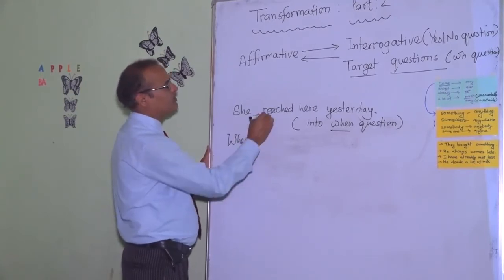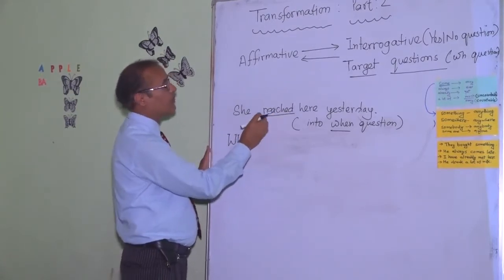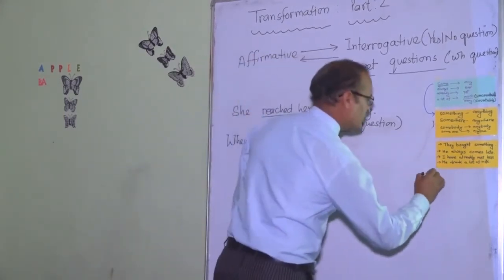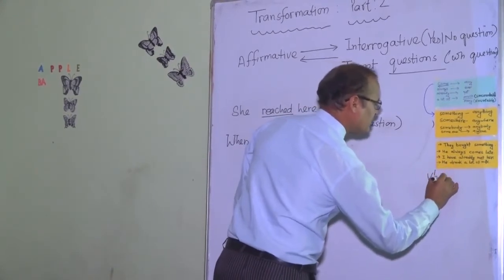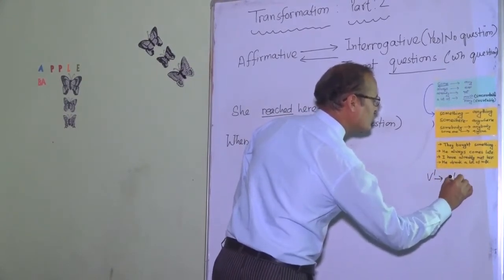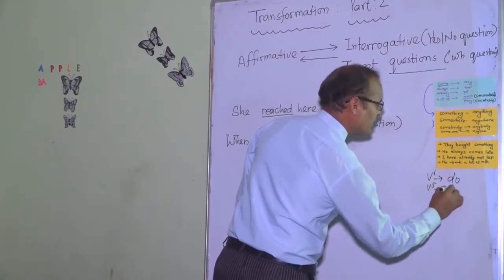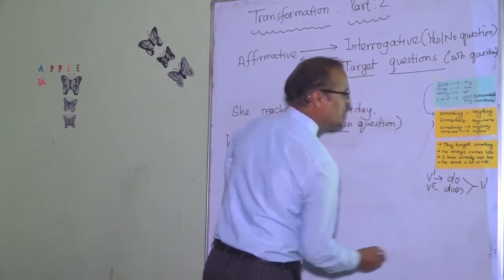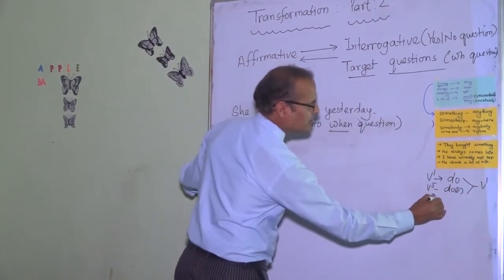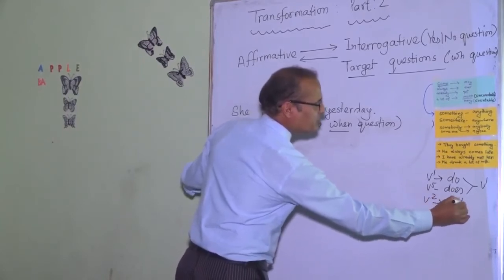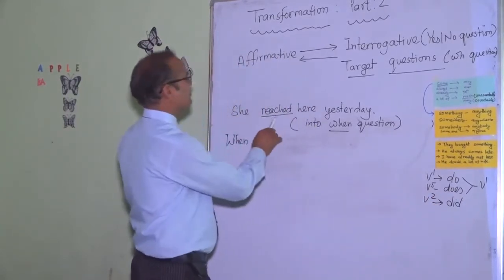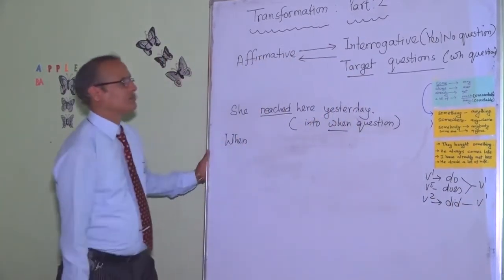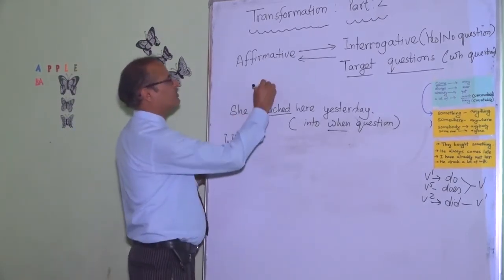After the WH word, we have to put an appropriate helping verb. So if the helping verb is not given, we follow the rule we have discussed before. If there is present form, we use do, or for third person does, and the verb is changed into first form. If there is past form, then we derive the helping verb from the past form, did plus the same verb in first form. So this is past form.